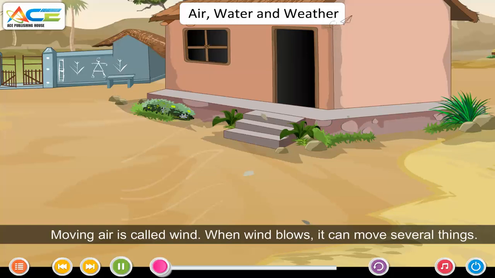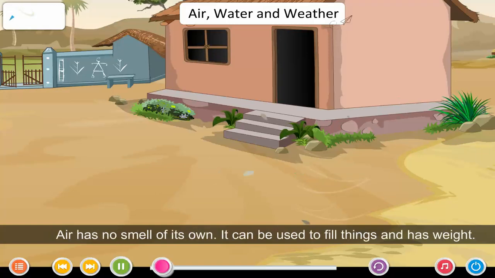Moving air is called wind. When wind blows, it can move several things. Air has no smell of its own. It can be used to fill things and has weight.